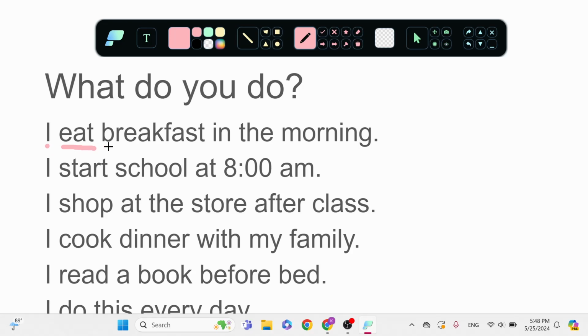I eat. I eat breakfast in the morning. I start school at 8 a.m. I shop at the store after class. I cook dinner with my family. I read a book before bed. I do this every day. So you see here, these are called our verbs.